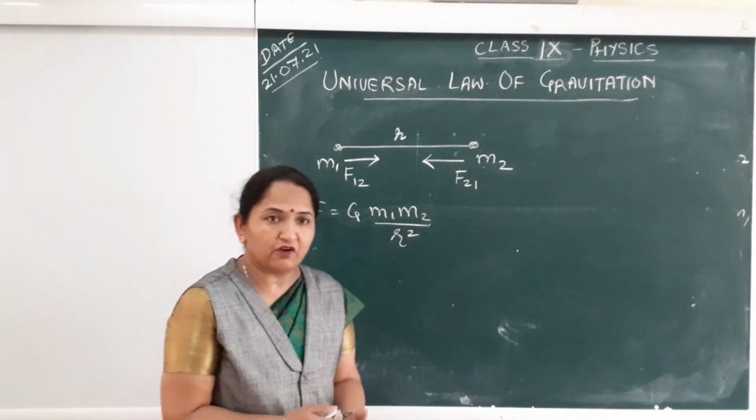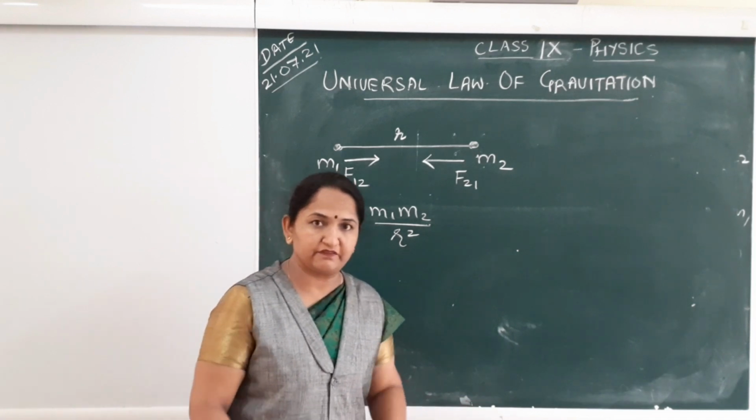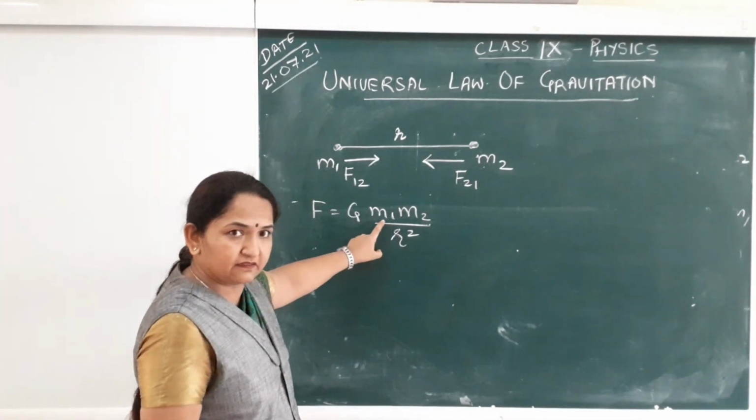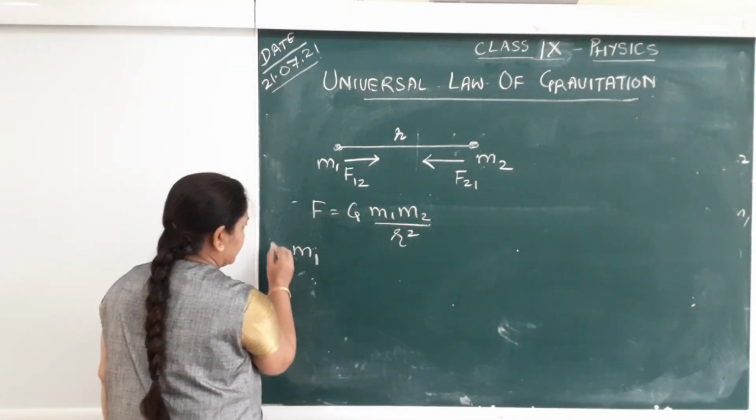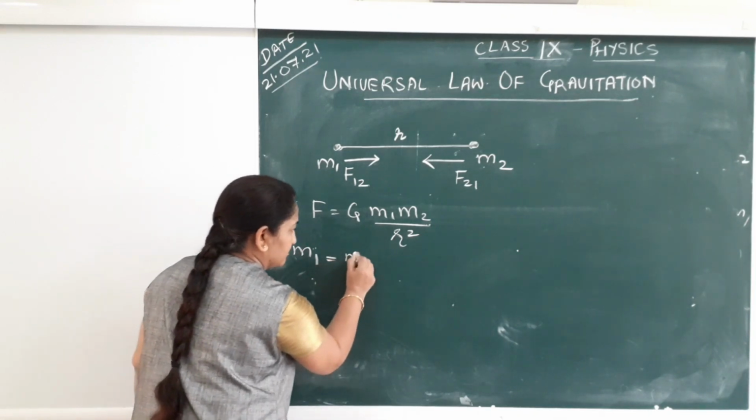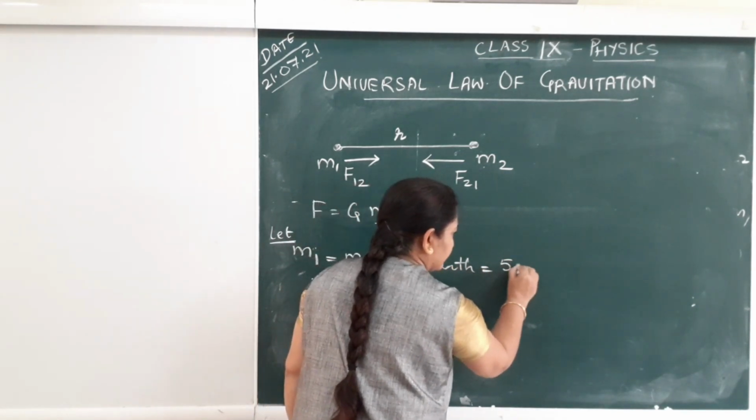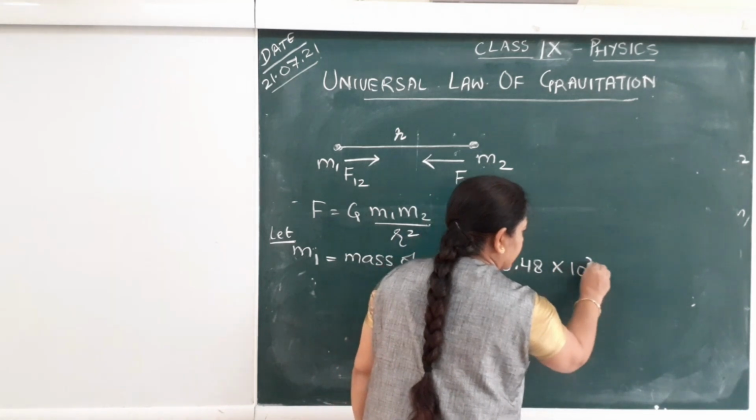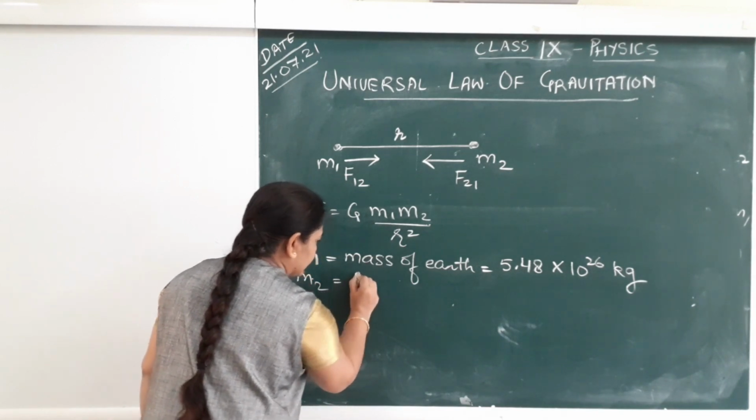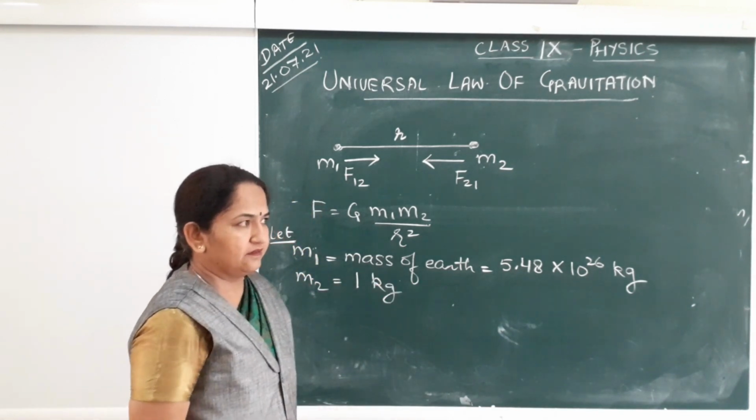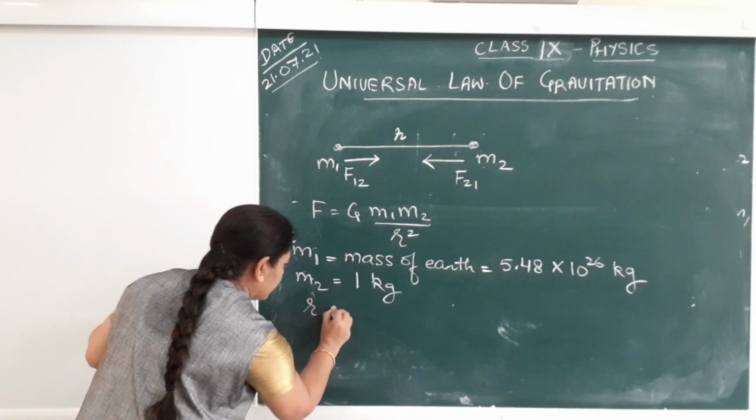So that means universal law of gravitation will now be applied between Earth and any other object present on the surface of Earth. One of the masses thus will be mass of Earth. Another mass can be any other mass. So let us say m1 is mass of Earth, which is equal to 5.48 into 10 power 26 kg, and m2 is 1 kg, any mass of 1 kg. Let us find out R.